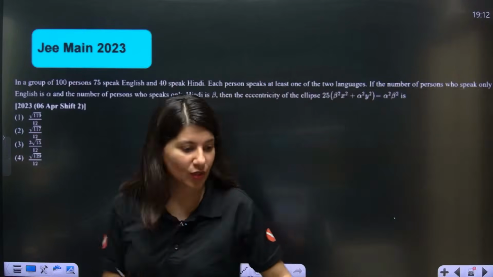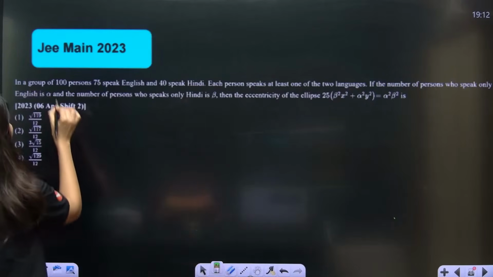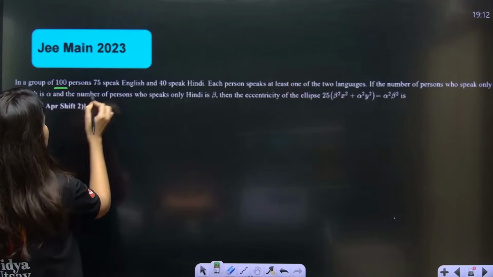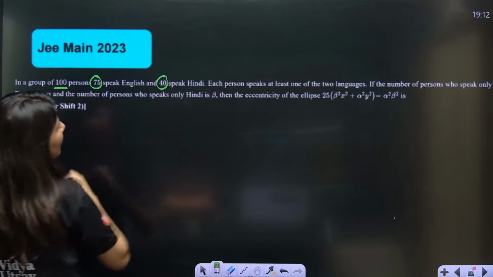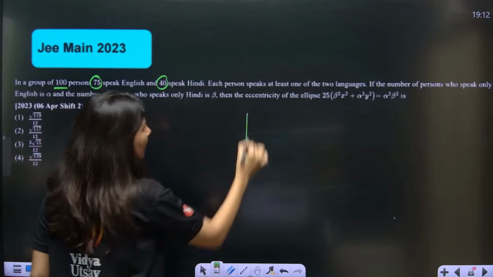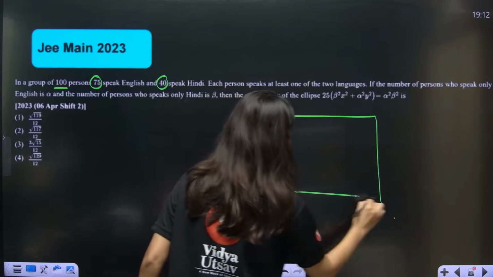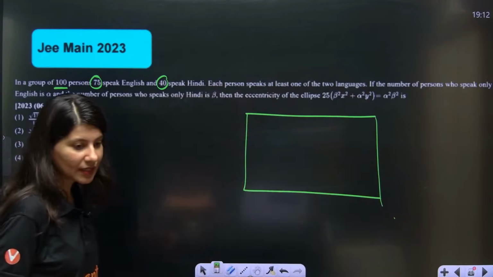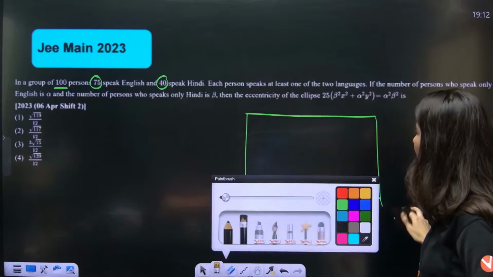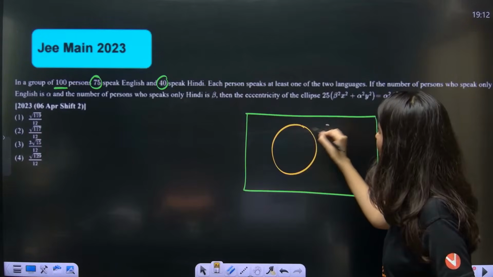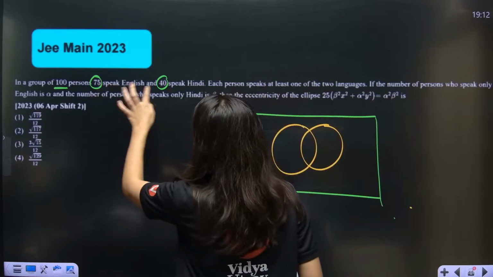The next question is on your screen. Are you able to see it? If not, I'll write it for you. In a group of 100 people, 75 speak English, 40 speak Hindi. So overall, this rectangle will have 100 people. Now, what was the ninja tip? Always think about what is going on in the middle.